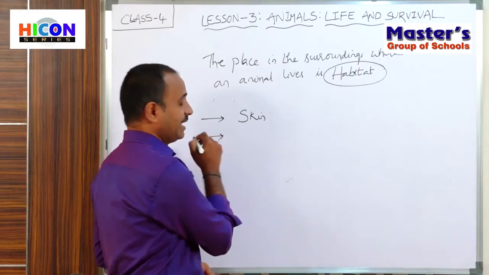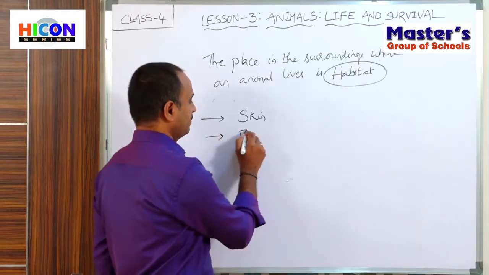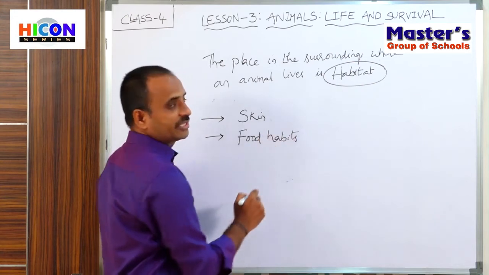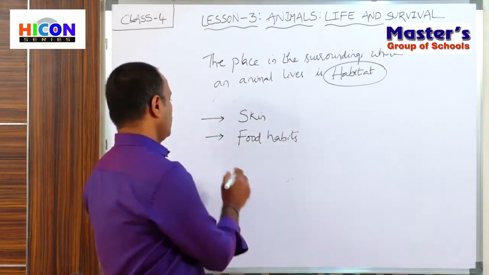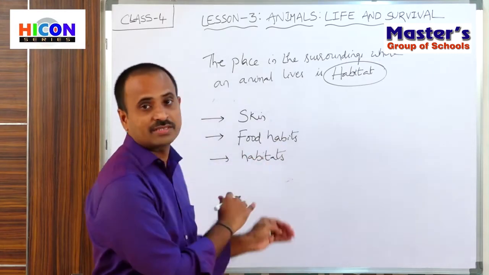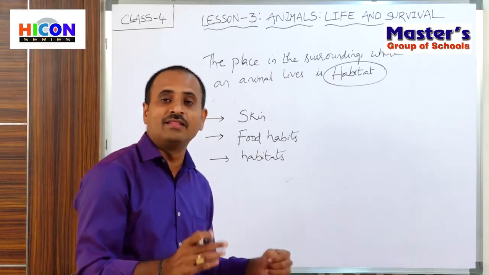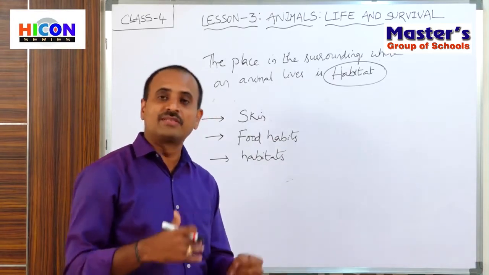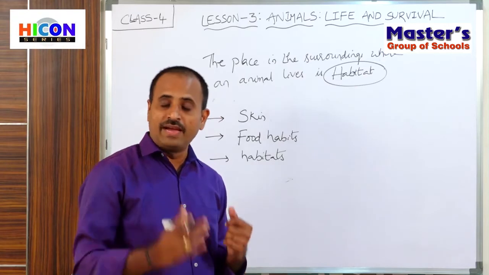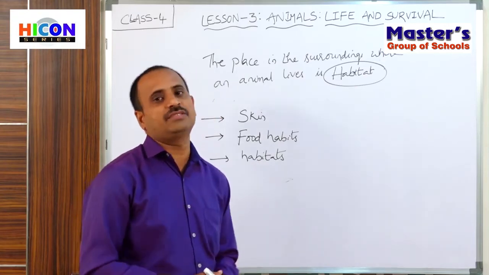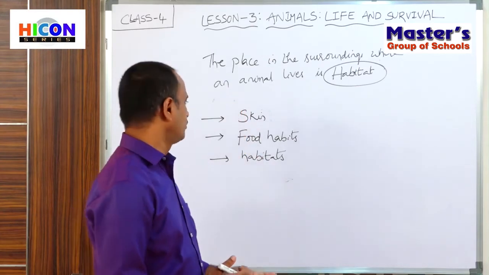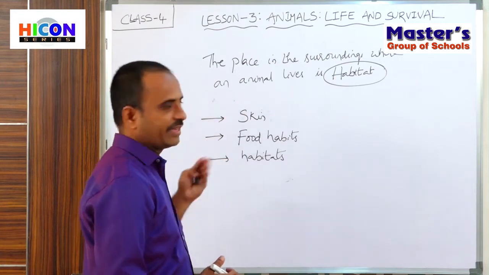Another way is that the animals are different in their food habits, that means feeding. So food habits is also one of the ways we can differentiate the animals. And also habitats. Different animals have different habitats. Already we have discussed that water, land, air, all these are different habitats. We can observe different animals in different habitats. Some animals will be observed in deserts, some in ice cold regions, whereas some animals will be observed in water and some in air. So in this way, the animals are different in these ways.